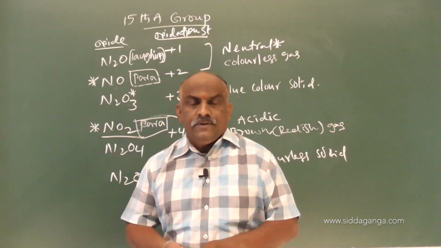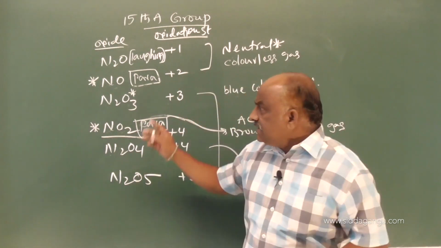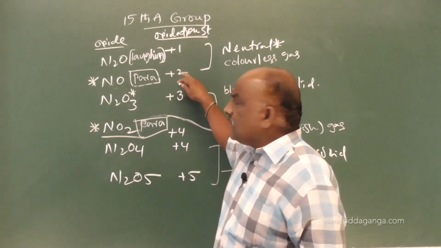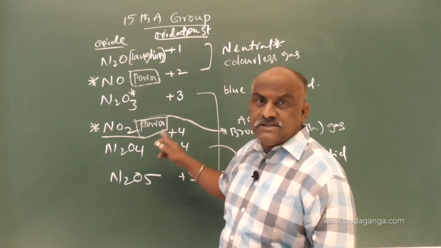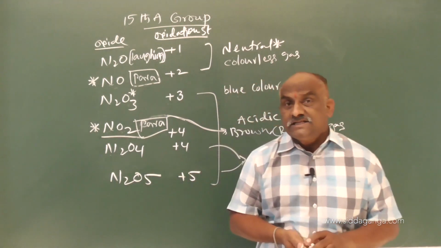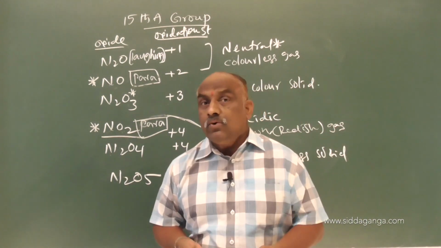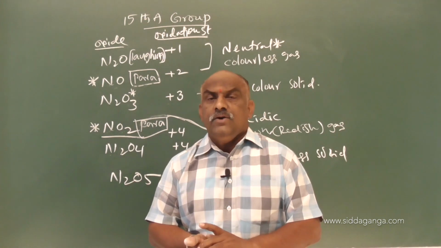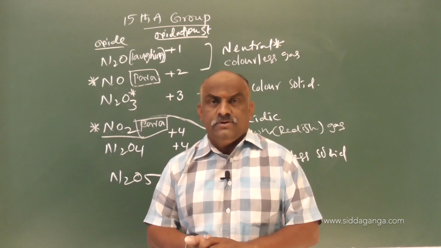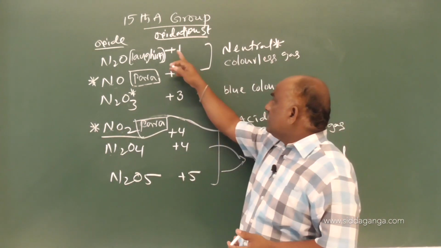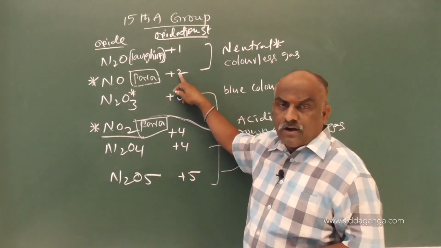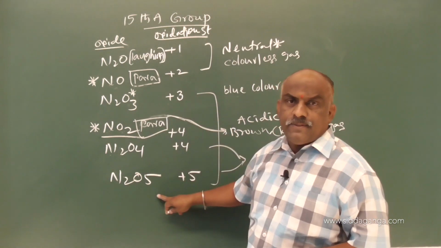I hope you understood. Concentrate on the class, then only you will get the idea about this. Oxidation numbers increase down the group. Oxidation number increases means acidic strength also increases. How to prepare these compounds, and what about the structures of these compounds, those also we should discuss now. Make a note: N2O, NO neutral oxides, rest are acidic oxides.